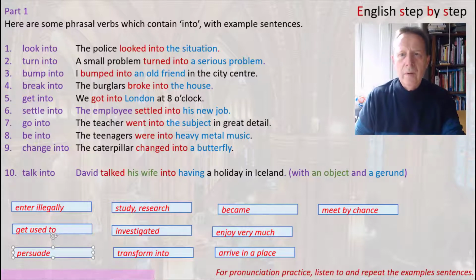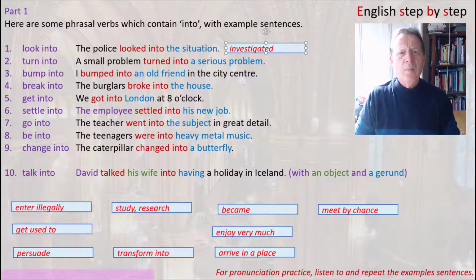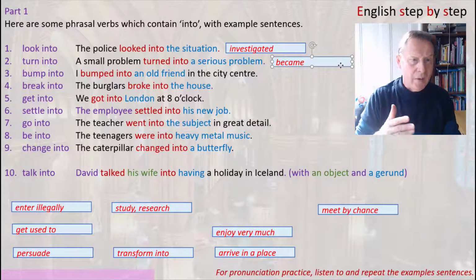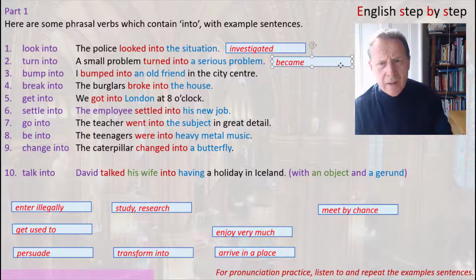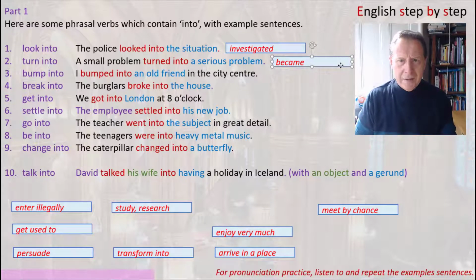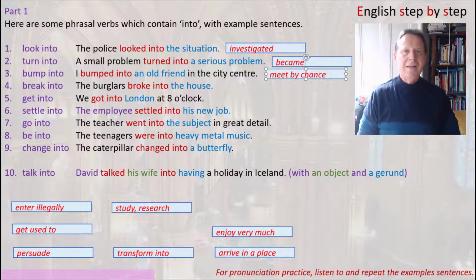So let's go through the answers. Number 1, the police looked into the situation. Well, instead of looked into, you could say investigated the situation. Number 2, a small problem turned into a serious problem. Became a serious problem. Now, as I mentioned before, number 2 and number 9 are often used interchangeably, so you could also say transformed into a serious problem. Number 3, I bumped into an old friend in the city centre. Well, in this case, if you bump into someone, you meet by chance. So you could say, I met an old friend by chance in the city centre.